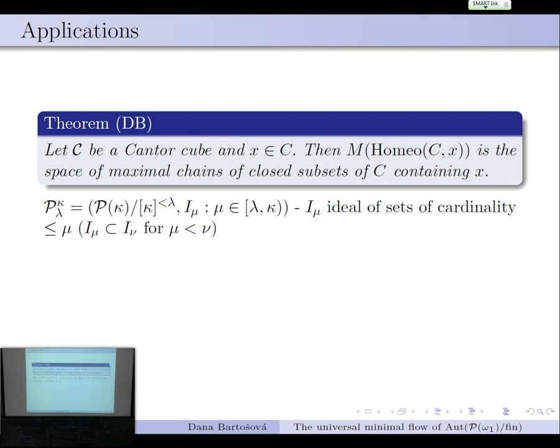Another structure that we can apply this to is when we look at not just the power set of omega 1 modulo finite, but the power set of kappa modulo the ideal of sets of cardinality less than lambda. And we can, for every cardinality in between, plug in one ideal for sets of cardinality at most that index.